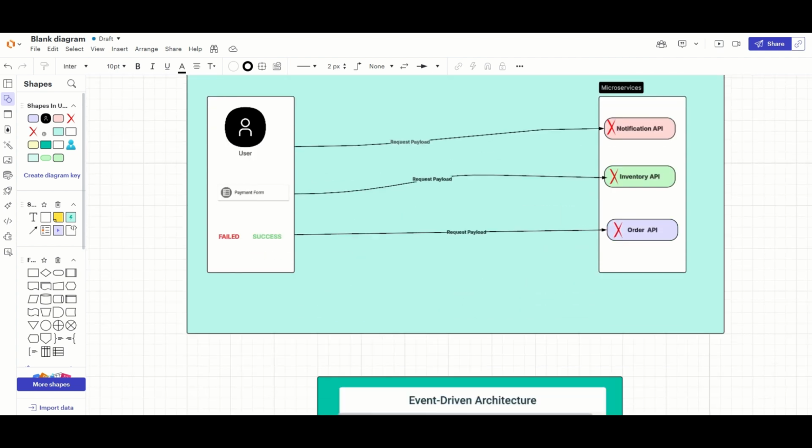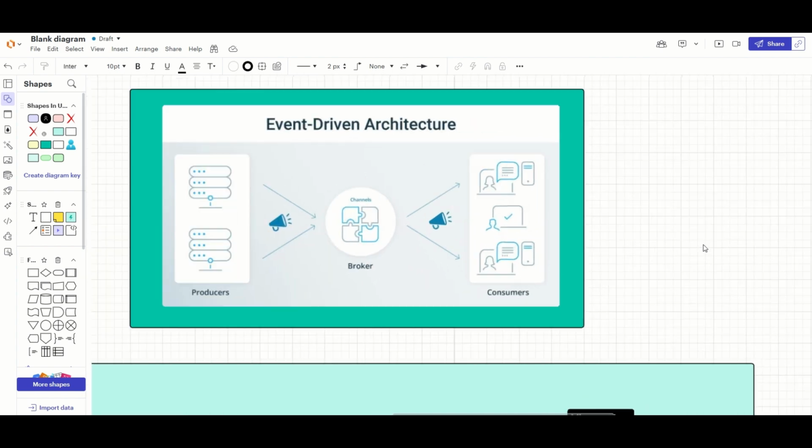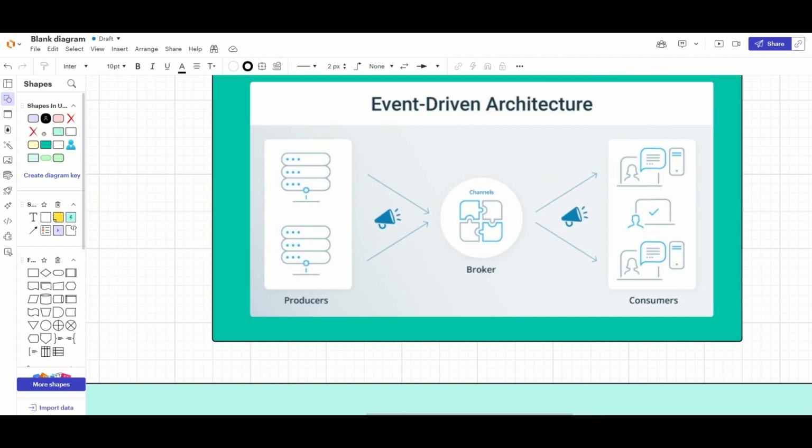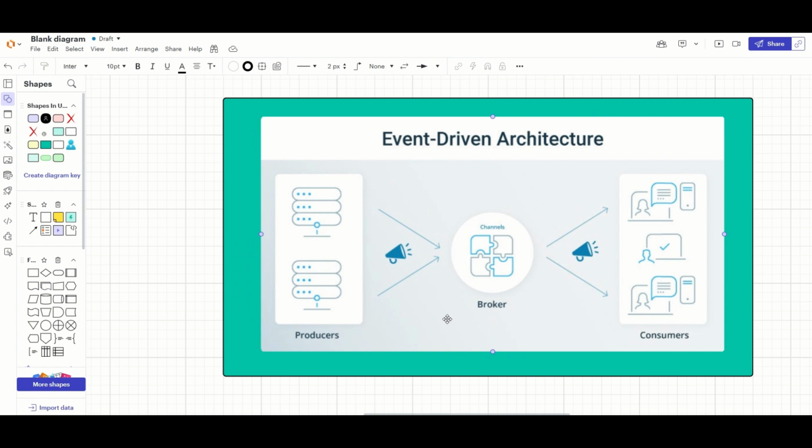Now let's deep dive into event-driven architecture. To understand it, this is the diagram that will help. In event-driven architecture, people also call it EDA, there are three components. The first one is the producer, who makes a request. The second one is the broker, and the third one is the consumer. That means the producer and consumer will not talk to each other directly.